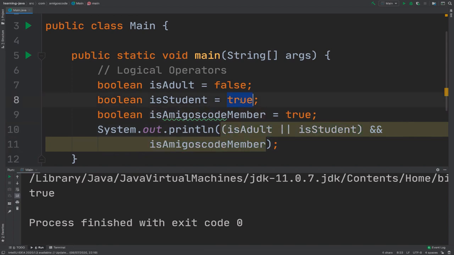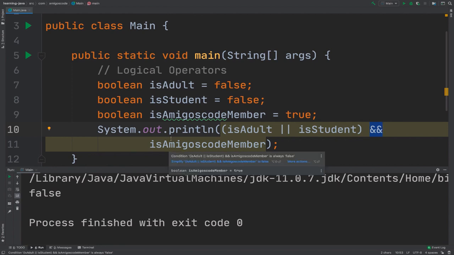So now change is student to false and then run it. The whole thing should be false. There you go, because this is false. And remember, whenever you use and, it means that all the Boolean expressions must be true, which is not the case. Now, the last logical operator I want to show you is how you flip the value.